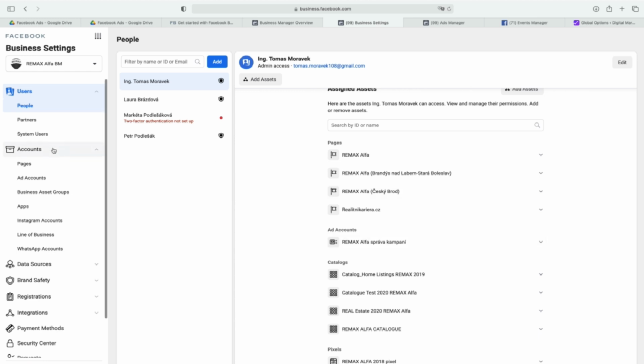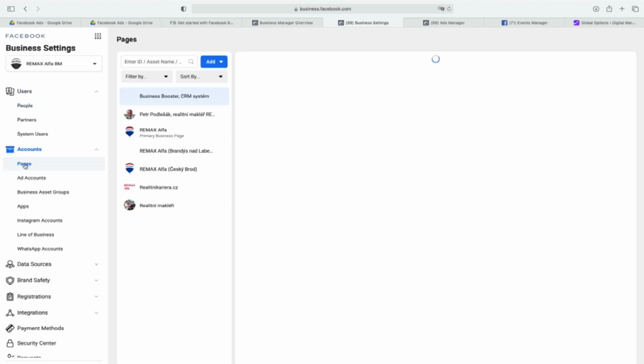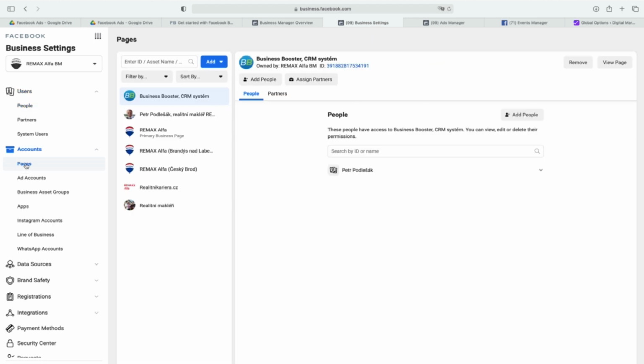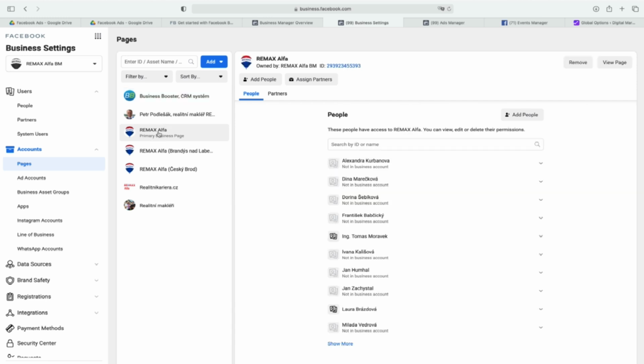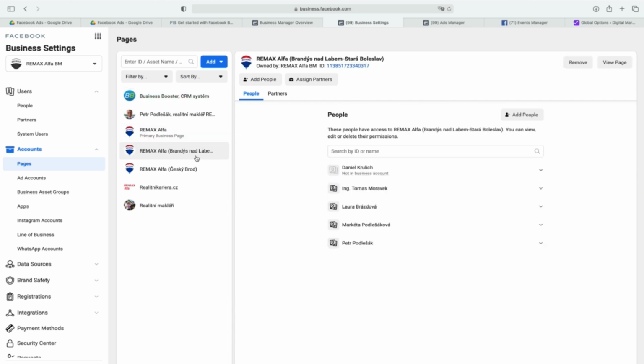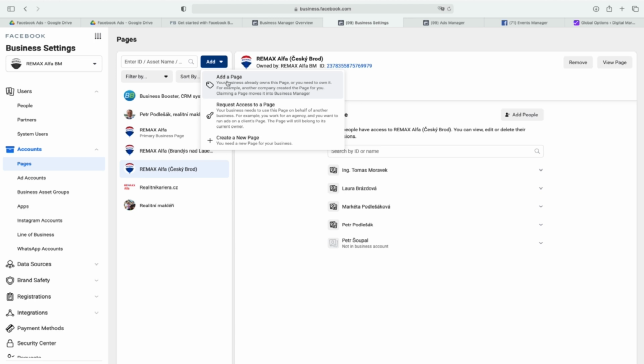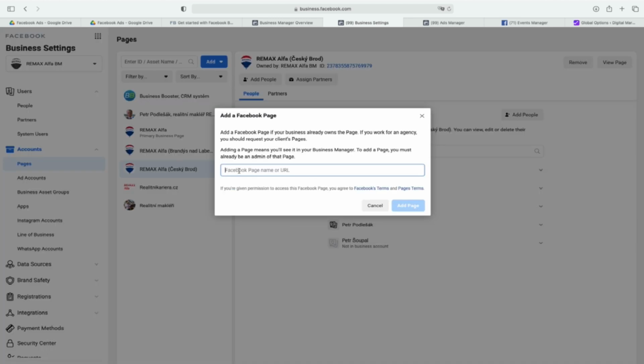The second very important point is pages. So it means that you can have more pages. So you can see, this is Remax Prague. This is Remax next to Prague. And this is also a small branch next to Prague. And you can easily add a page. You just paste the name, or if you can't find it, just the address.